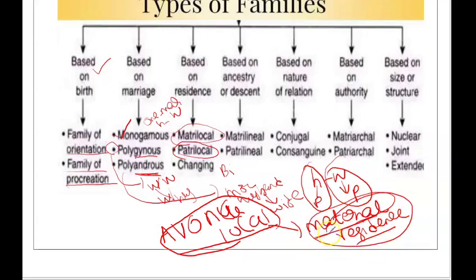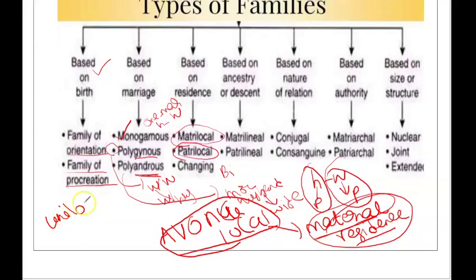And one more is unilocal. Unilocal means living with either of the parents, like a man or woman. Next, neolocal residence means after the marriage, husband and wife together choose one house and live over there. It's called neolocal residence.